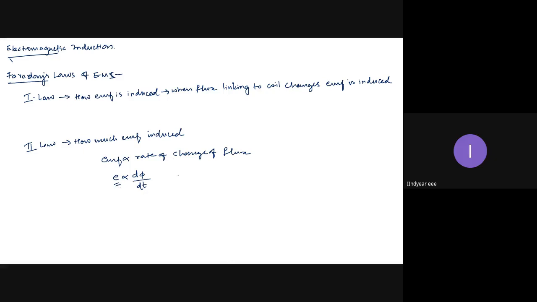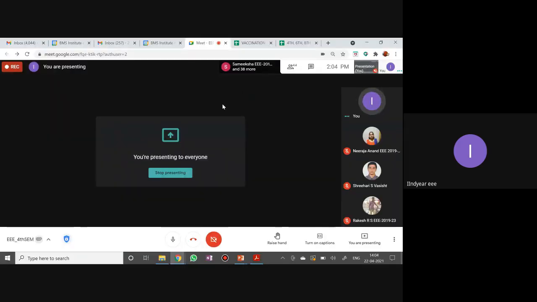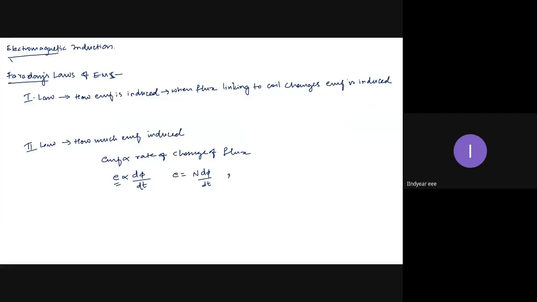Or I can write E is equal to N d phi by dt, where N is the number of turns in the coil.